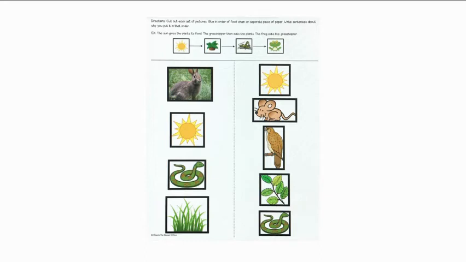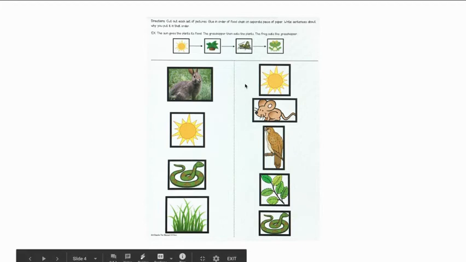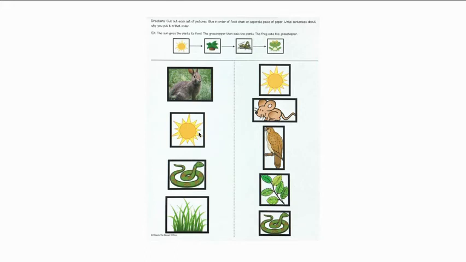Now I want you to take a look at the two different sets of pictures. So we have one on the left-hand side here. We have four pictures here. And we have five over here on this side. So let's look at this one together. We've got a rabbit, we've got the sun, and a snake, and grass.